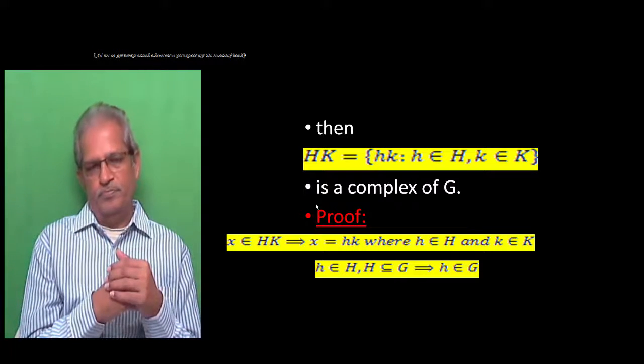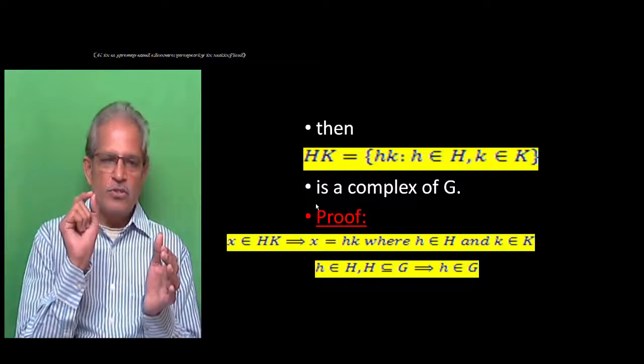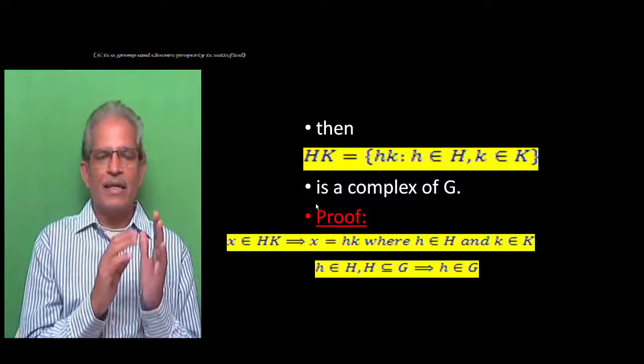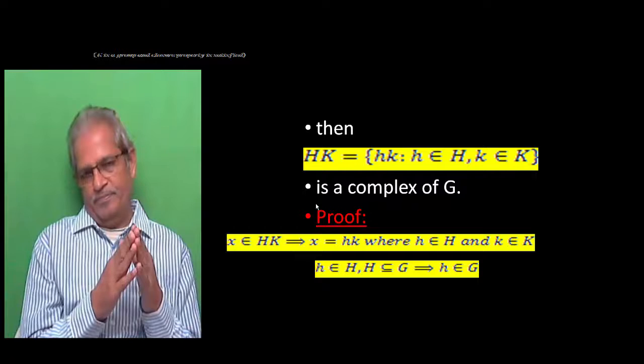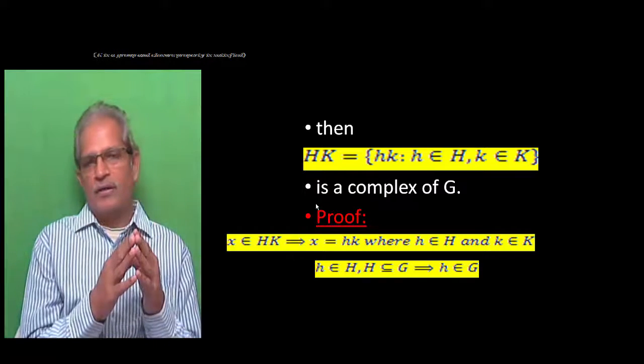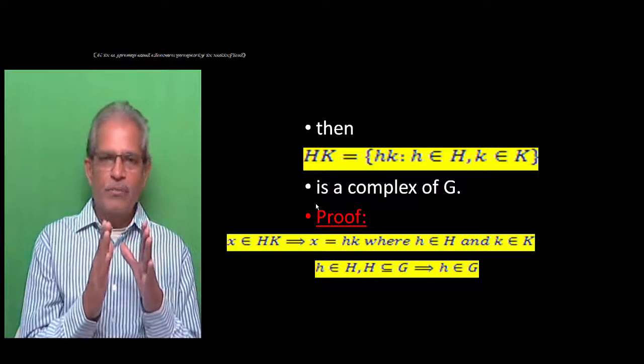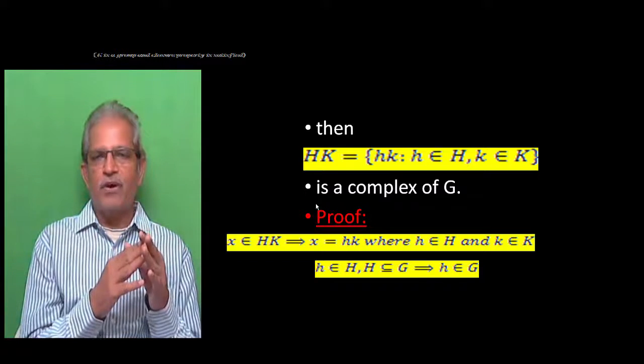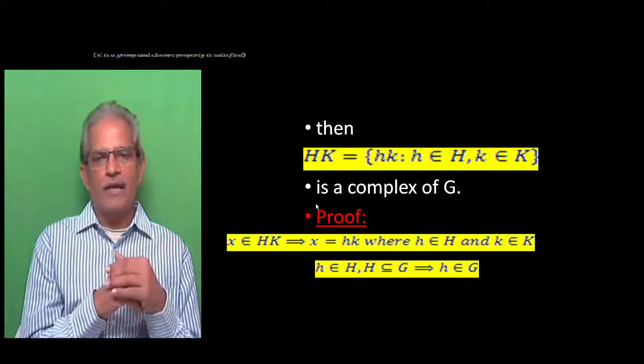Take the proof. Suppose small x is an element of capital HK. So x is an element of HK. So therefore, you know every element of set HK is of the form small h small k.